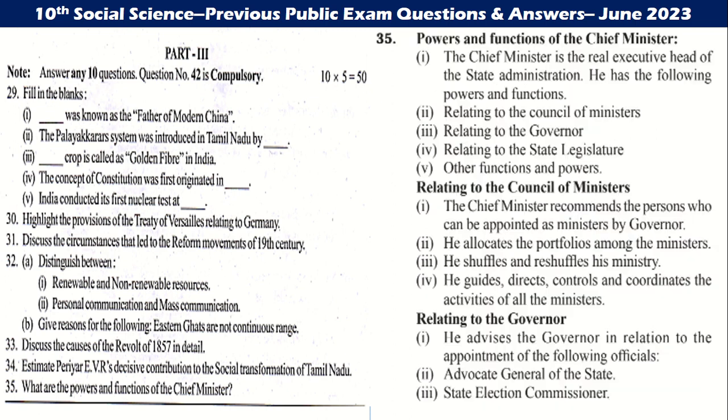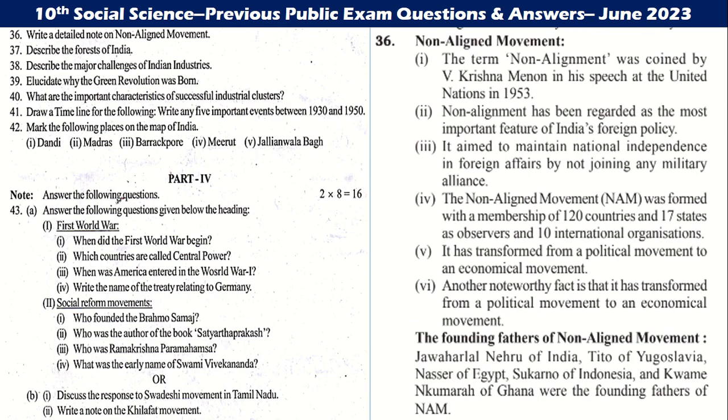Let's go to the next one, 25. Powers and functions of the Chief Minister relating to the Council of Ministers, Governor, and State Legislature. Relating to the Council of Ministers, the Chief Minister recommends the persons who can be appointed as Ministers to the Governor. Relating to the Governor, he advises the Governor in the appointment of the following officers: the Advocate General and the State Election Commissioner.